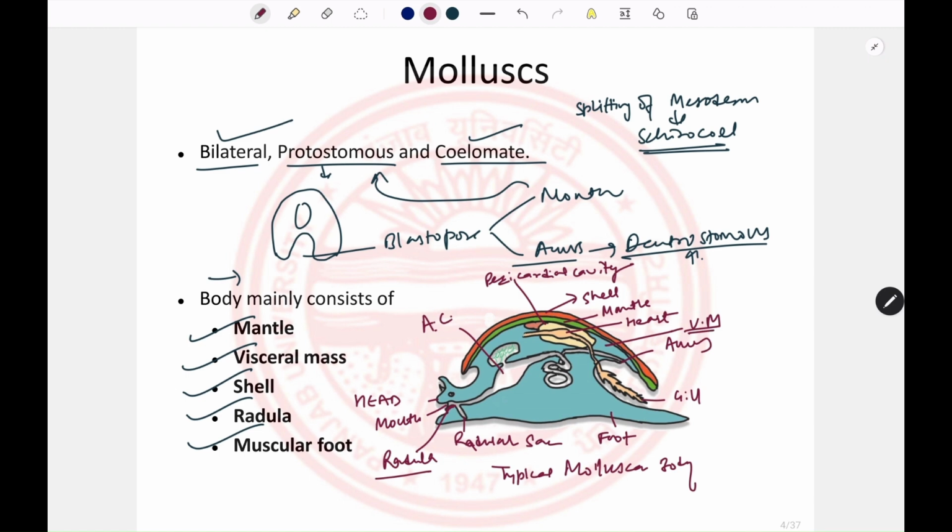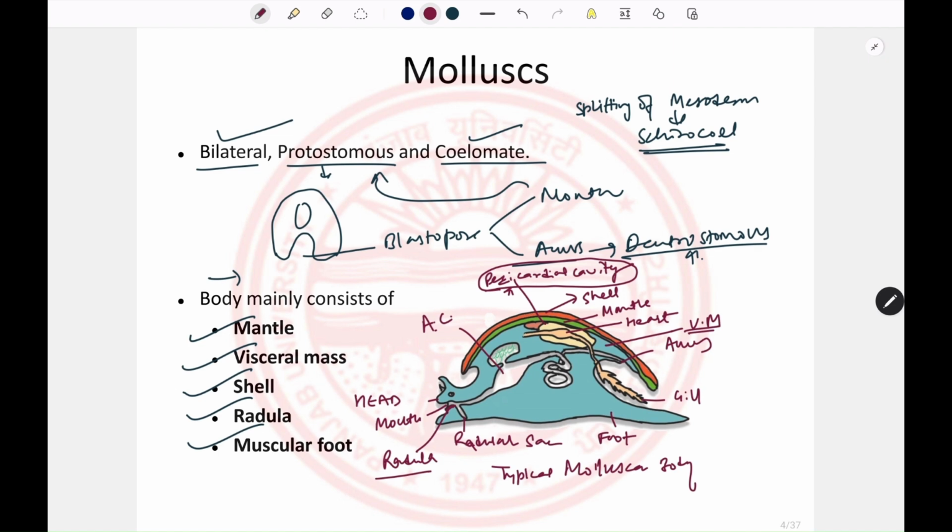So what happens in the case of molluscans, as they are coelomates? What is the function of coelom? Coelom surrounds the body organs and provides some kind of cushion to them. However, in molluscans the coelom is very restricted, present only around the heart, and that makes the pericardial cavity. So this pericardial cavity is the coelom of the organism.